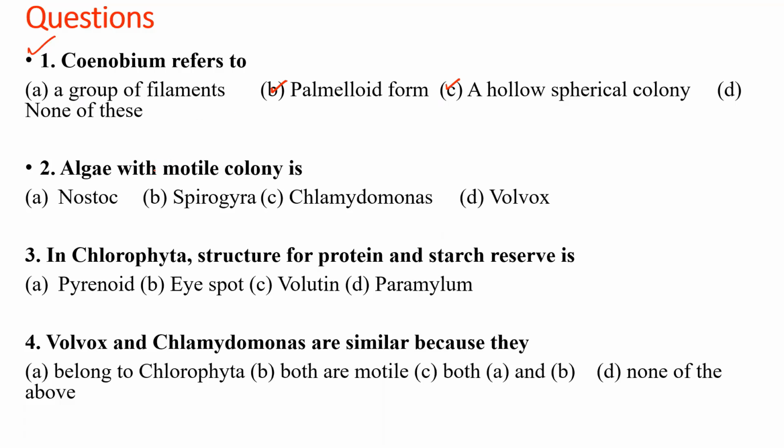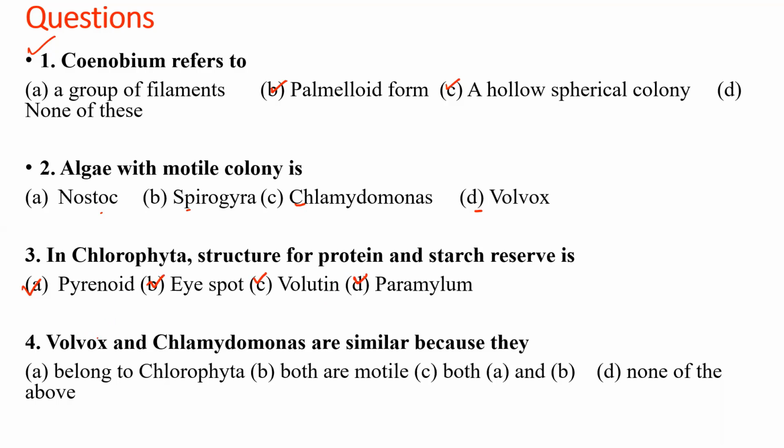In question number 2, you have to answer the alga with a motile colony is called Nostoc, Spirogyra, Chlamydomonas, or option D Volvox. In question number 3, you have to answer in Chlorophyta, the structure of proteins and starch reserve is known as option A pyrenoids, option B eyespot, option C volutin, and option D paramylum.